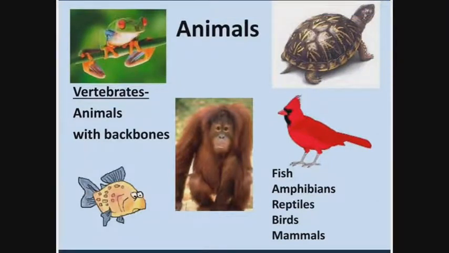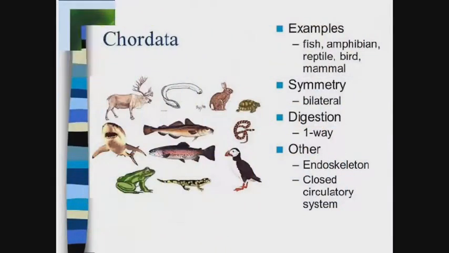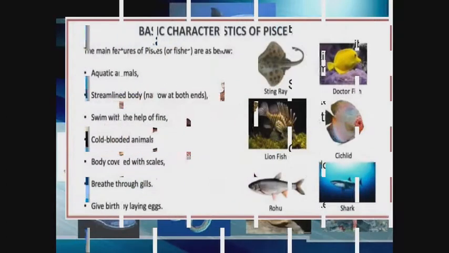Remember I said vertebrates are animals with backbones. Now, what are the examples of vertebrates? We have the fishes, the amphibians, the reptiles, the birds, and the mammals. Their body symmetry is bilateral. Digestion is one way: after engulfing the food, it passes down through the alimentary canal and goes out through the anus. Their skeleton is inside, an endoskeleton, and they exhibit a closed circulatory system.